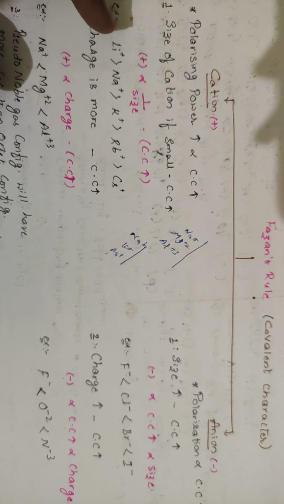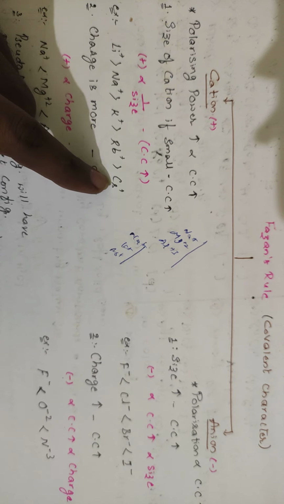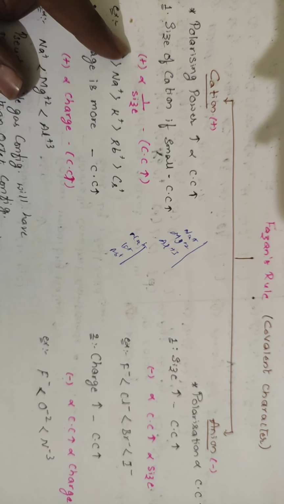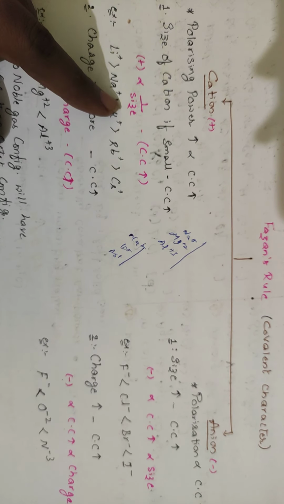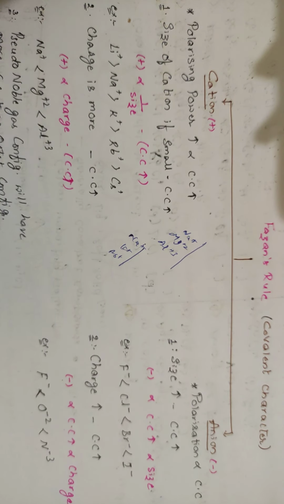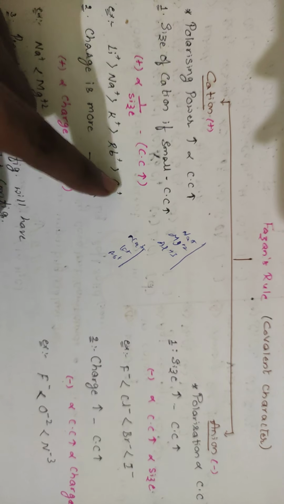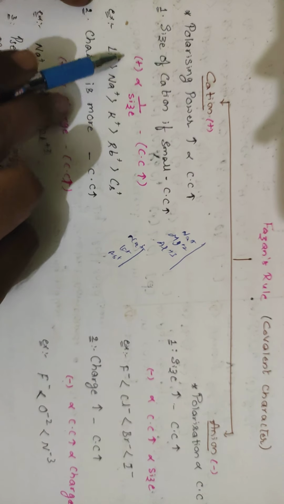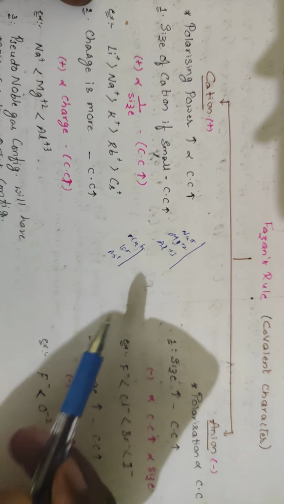So here, if you see which is having the bigger size, this one is having the bigger size. So size is bigger, covalent character will be smaller. Here, Li+ will be having more ionic character. Cs+ will be having more covalent character. This is the thing. If you compare different charges, it is okay.